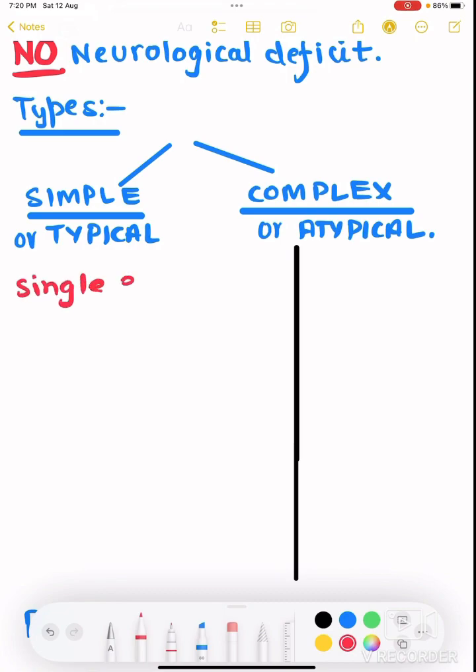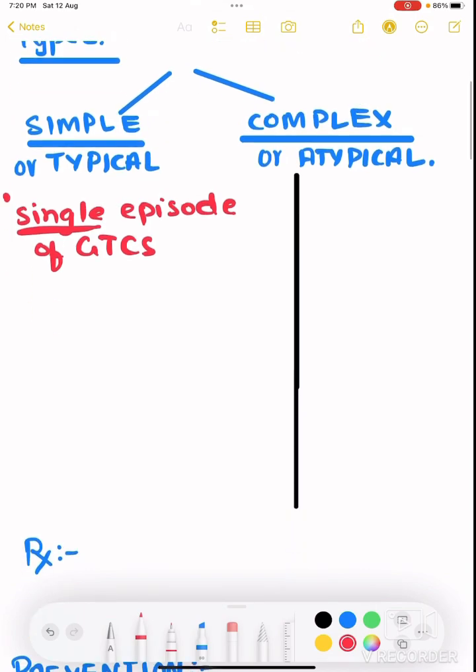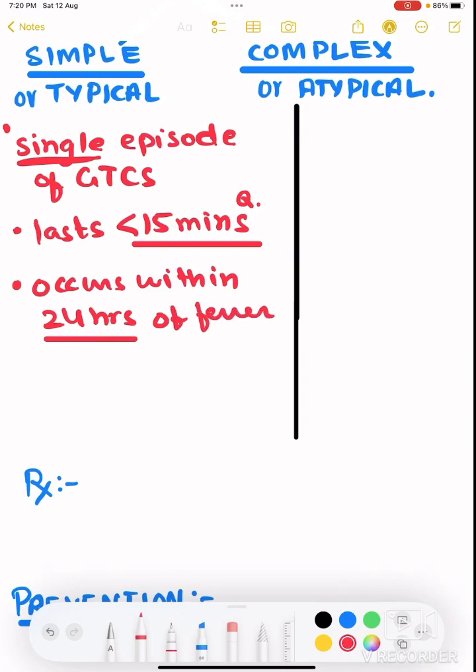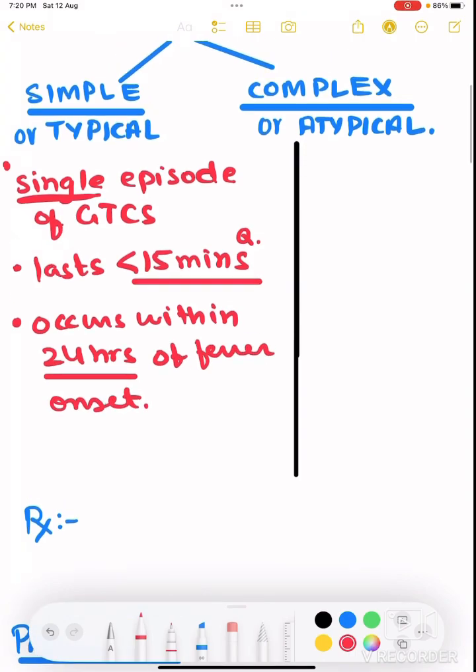What is a simple or typical type of febrile seizure? When only a single episode of GTCS has occurred. Second point, it lasts for less than 15 minutes only. And the seizure occurs within 24 hours of fever onset.